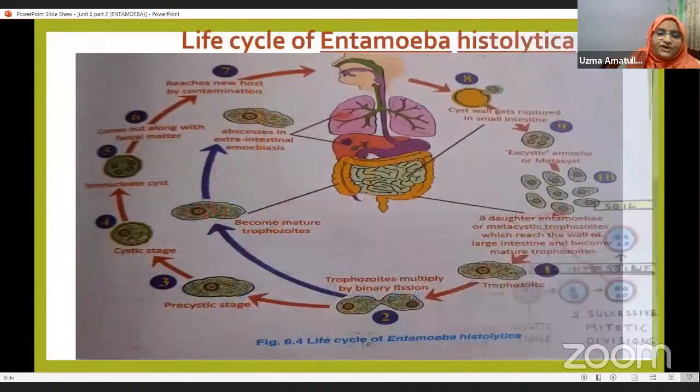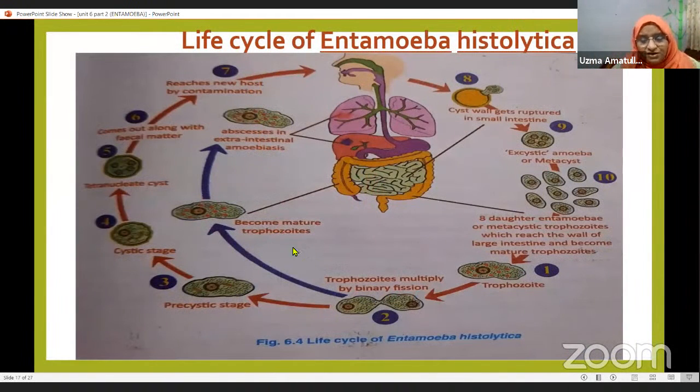Now this life cycle, you can see in this diagram. For explanation purposes, I have drawn that. Now you see this in your textbook. First, the trophozoite stage undergoes binary fission, and then it will come into the lumen of the large intestine, and then it will transform into the pre-cystic stage, then into the cystic stage, and then the tetranucleate cyst. Now this tetranucleate cyst comes out along with the fecal matter into the soil, and from there again it will reach the other host, that is another human being.